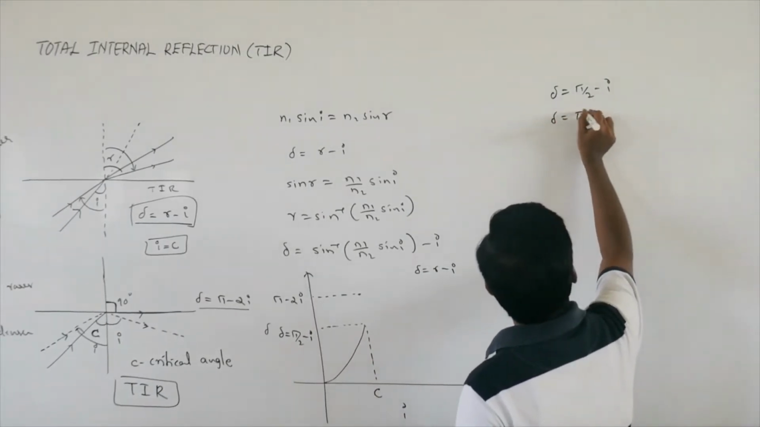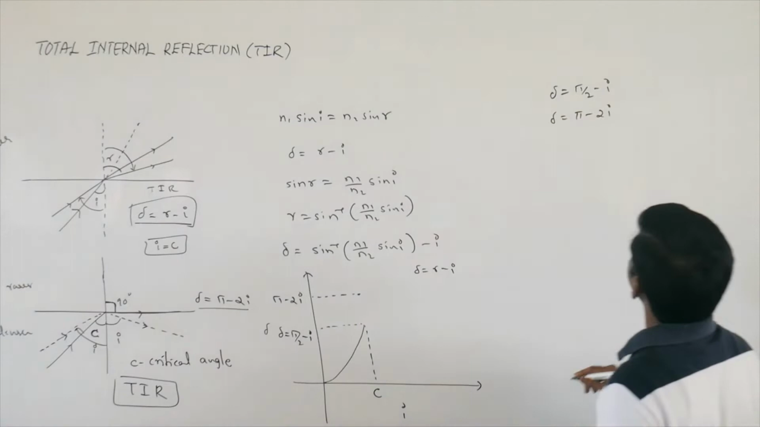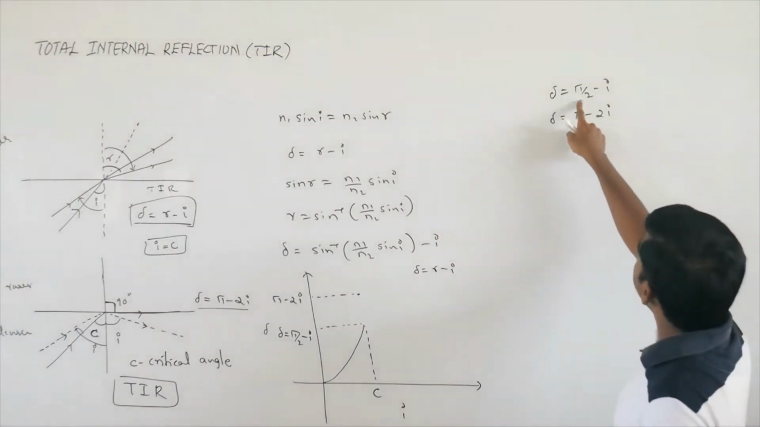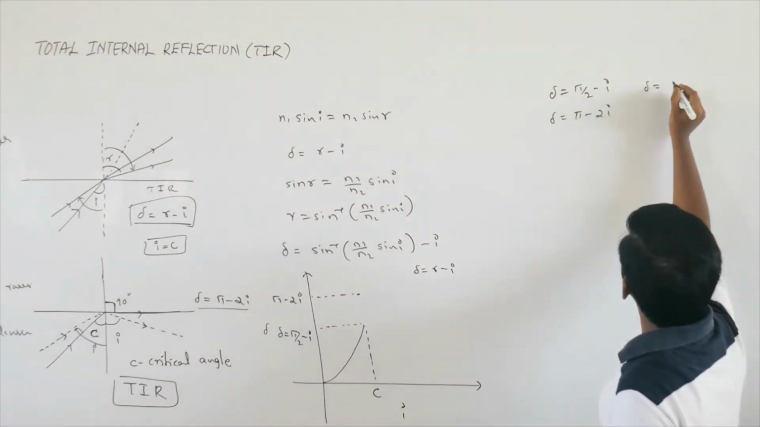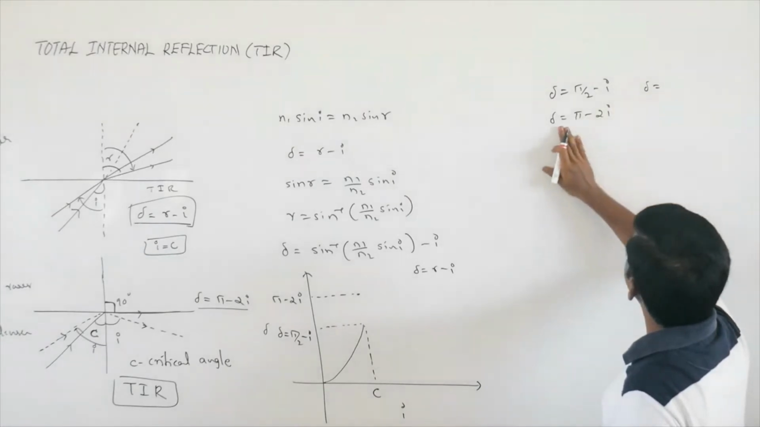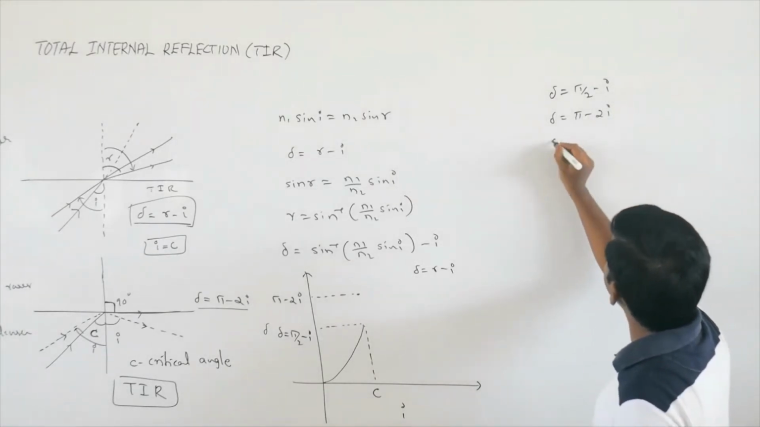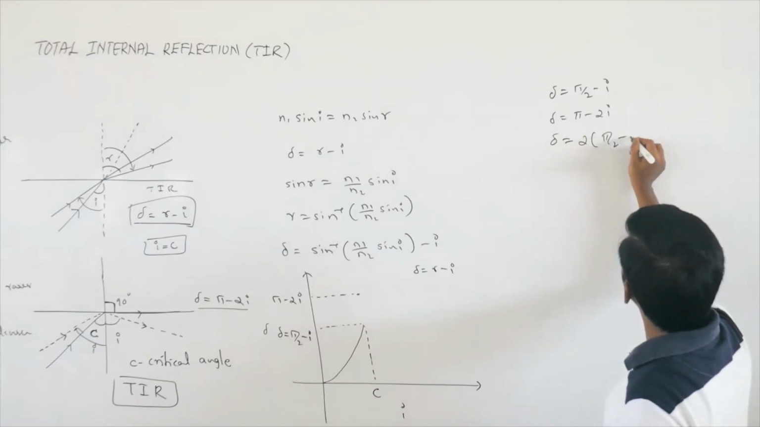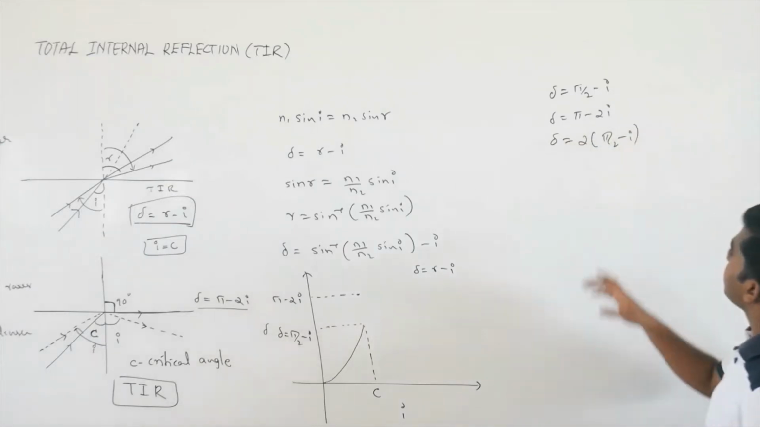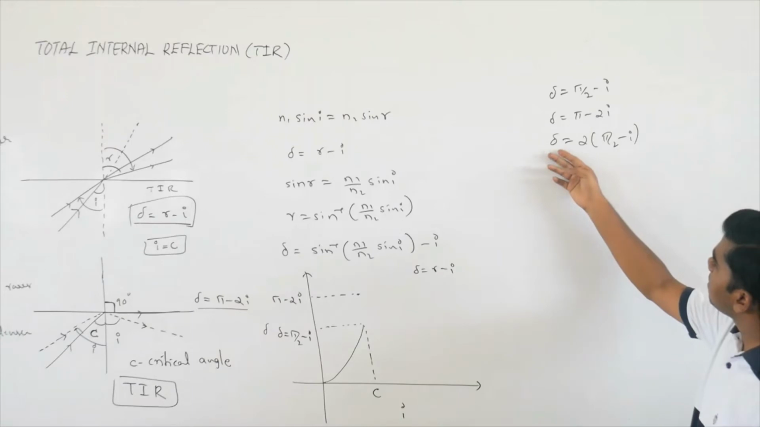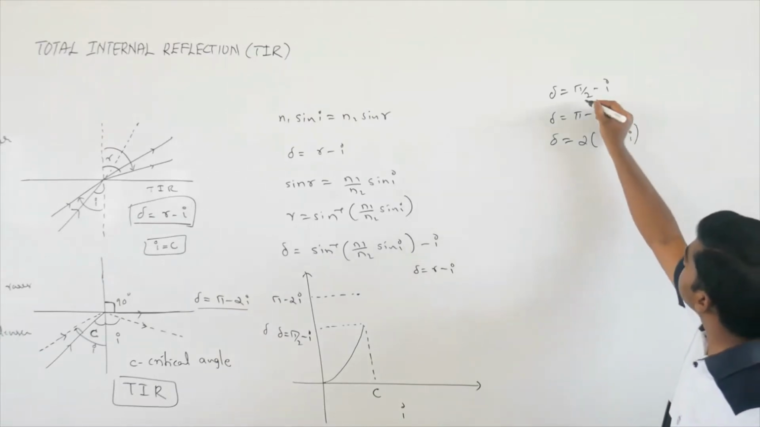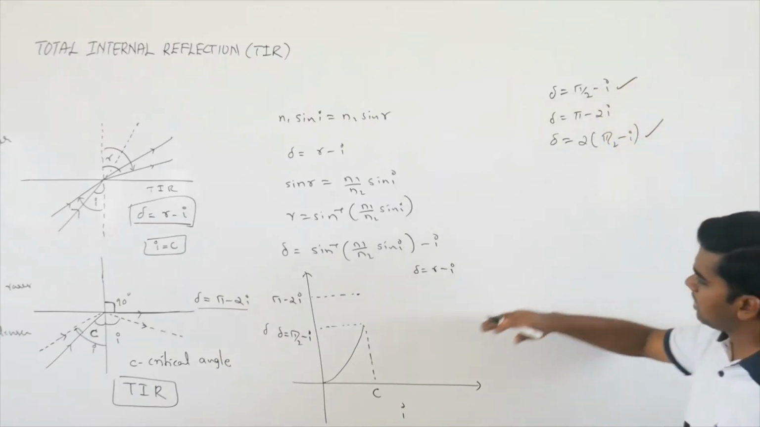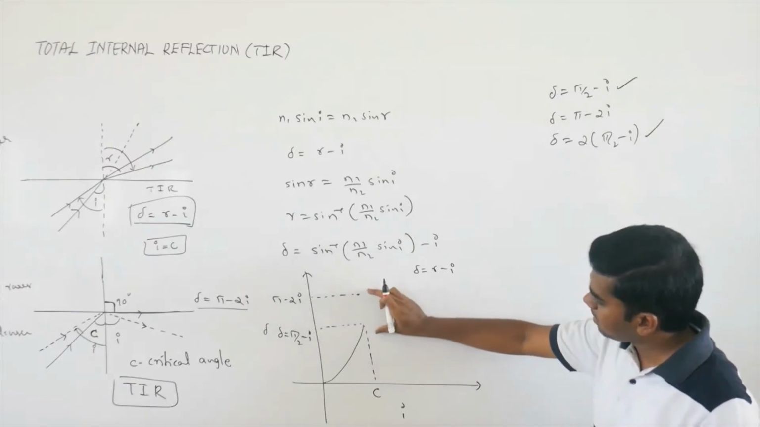Delta will become what? Pi minus 2i. Okay, so if you take 2 outside, what will happen? The 2 will come outside, so this will become pi by 2 minus i. That means suddenly the deviation will become 2 times this deviation. Okay, so that is why there is a gap in the graph.